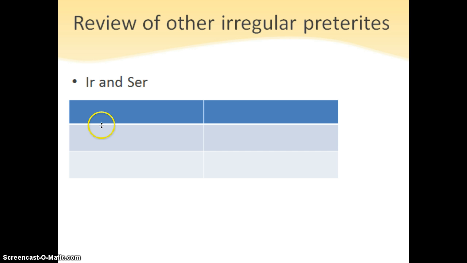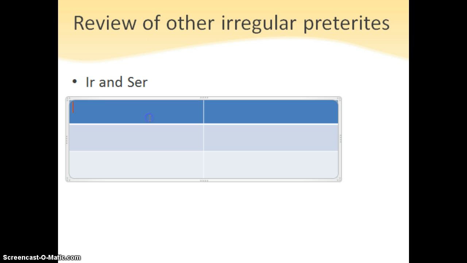And now we're going to review some of the other irregular preterites. So this shouldn't be too hard for us because we've already done this once. So we've got ir and ser are both fui, fuiste, fue, fuimos, fueron, and then if we want this, it's fuisteis. Okay?